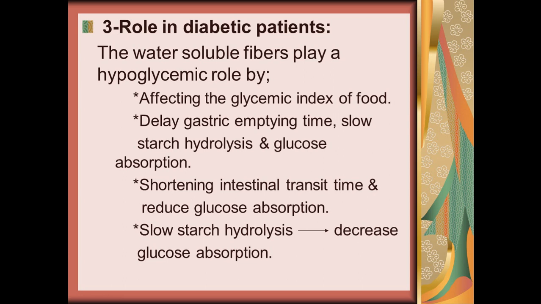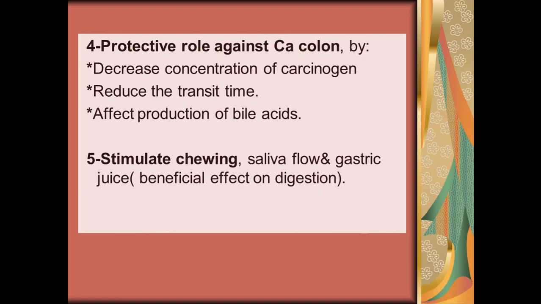All of these together are beneficial in patients with diabetes, whether type 1 or type 2, so we have to advise the patient to take fiber in high amounts. Fiber also has a protective role against colonic carcinoma by decreasing the concentration of carcinogens, reducing transit time, and affecting bile acid production. Furthermore, fibers stimulate chewing and increase saliva flow and gastric juice, which has a beneficial effect on digestion.